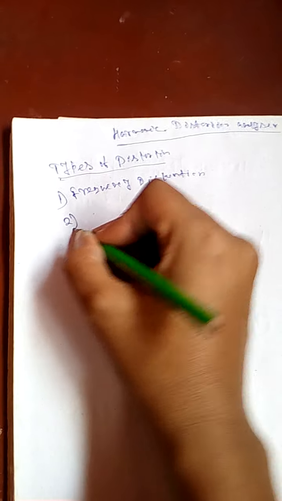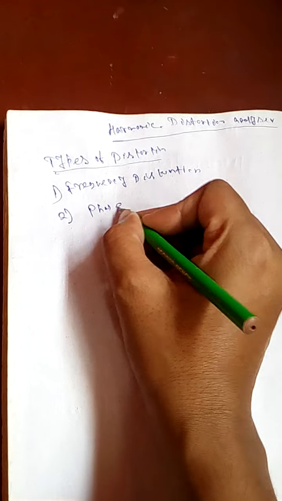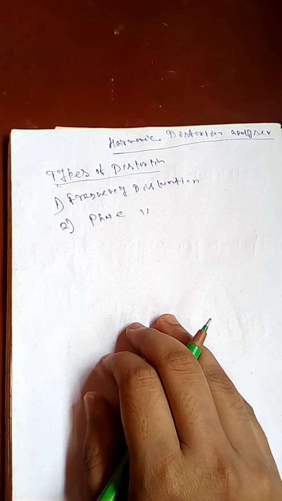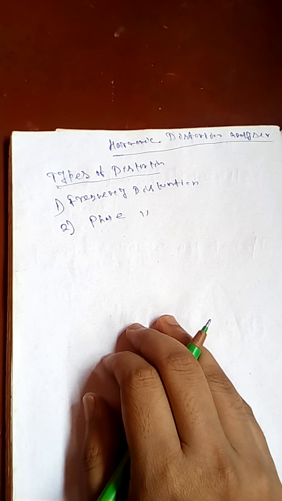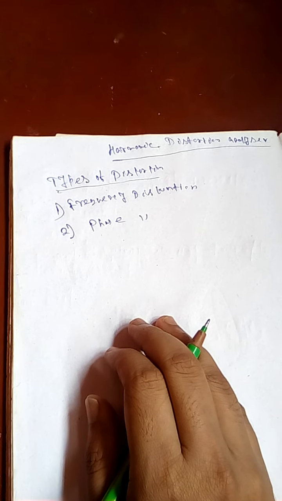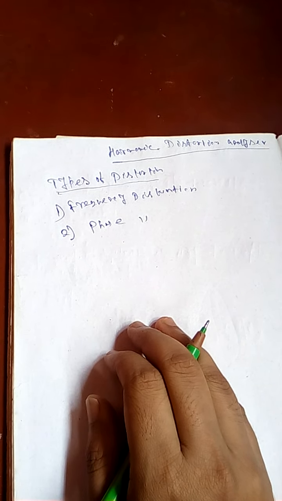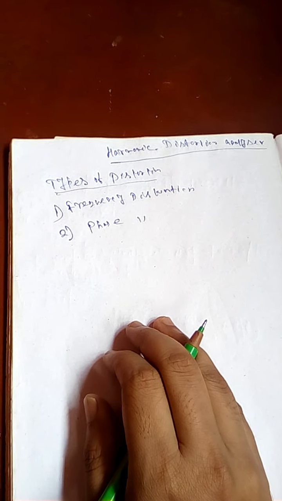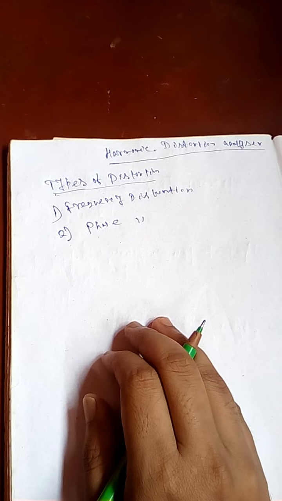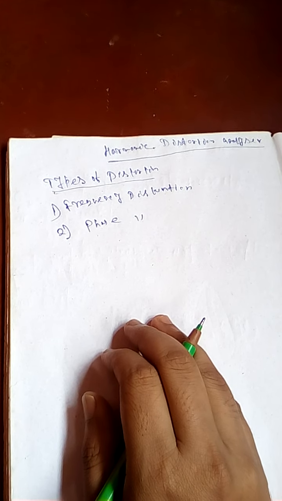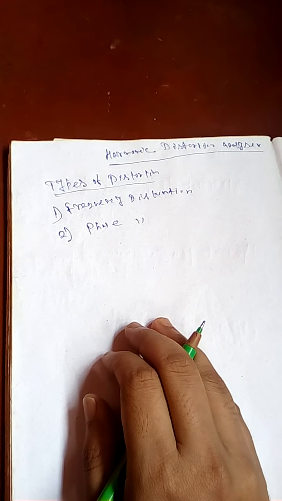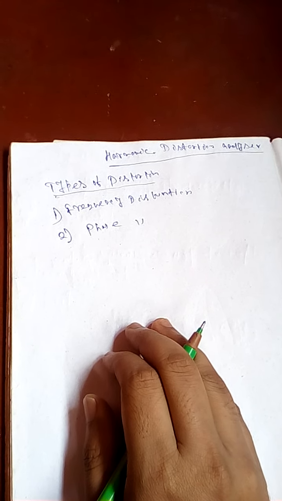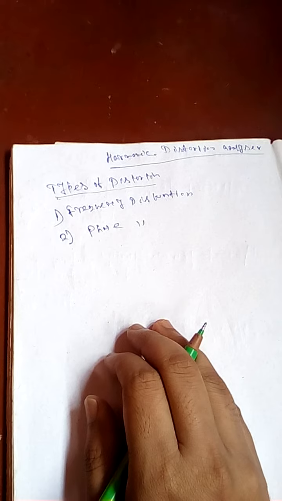Number two is phase distortion. It occurs due to energy storage elements in the system, which make the output signal be displaced in phase from the input signal. If signals of all frequencies are displaced by the same amount, then the phase distortion would not be noticed. But in actual practice, signals of different frequencies are shifted in phase by different angles, and therefore phase distortion occurs.